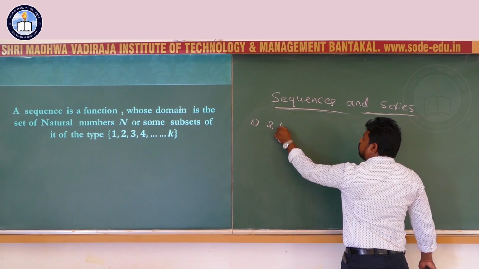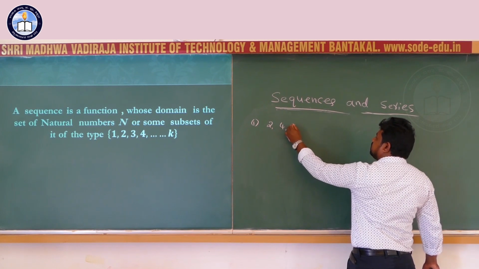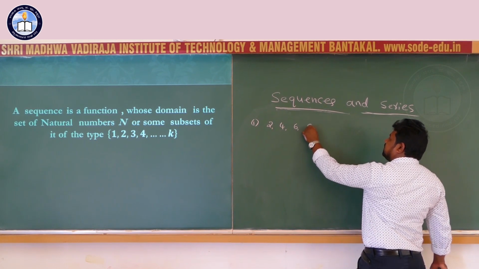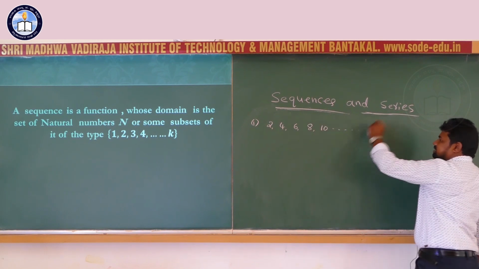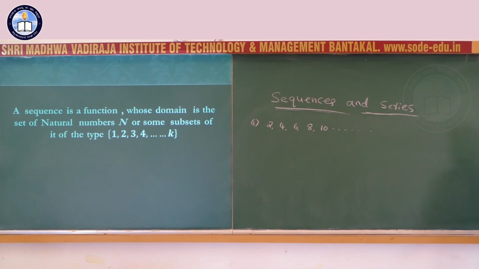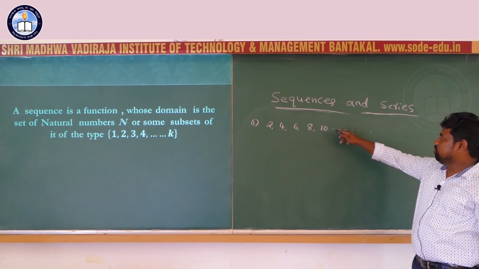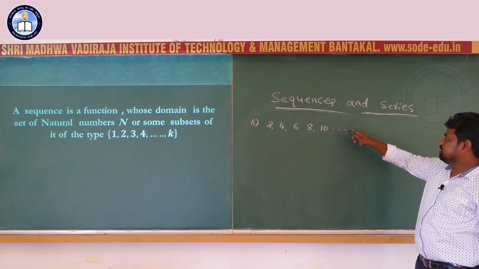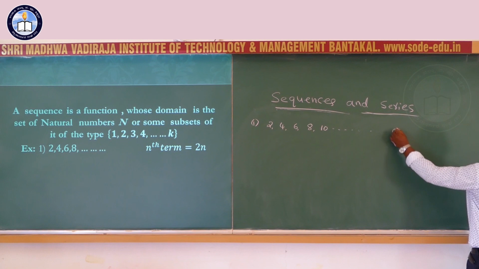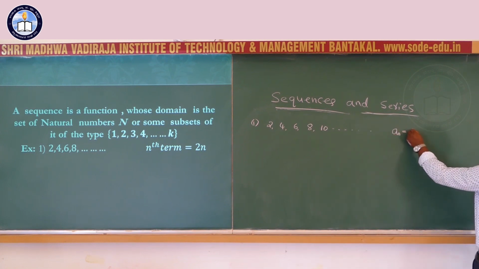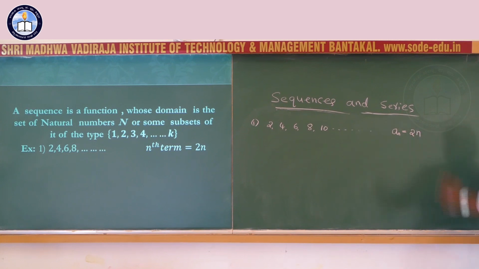I take the first example: 2, 4, 6, 8, 10, etc. What is the next term? 12. Next term 14. Next term 16. The nth term, denoted as an, is equal to 2n.